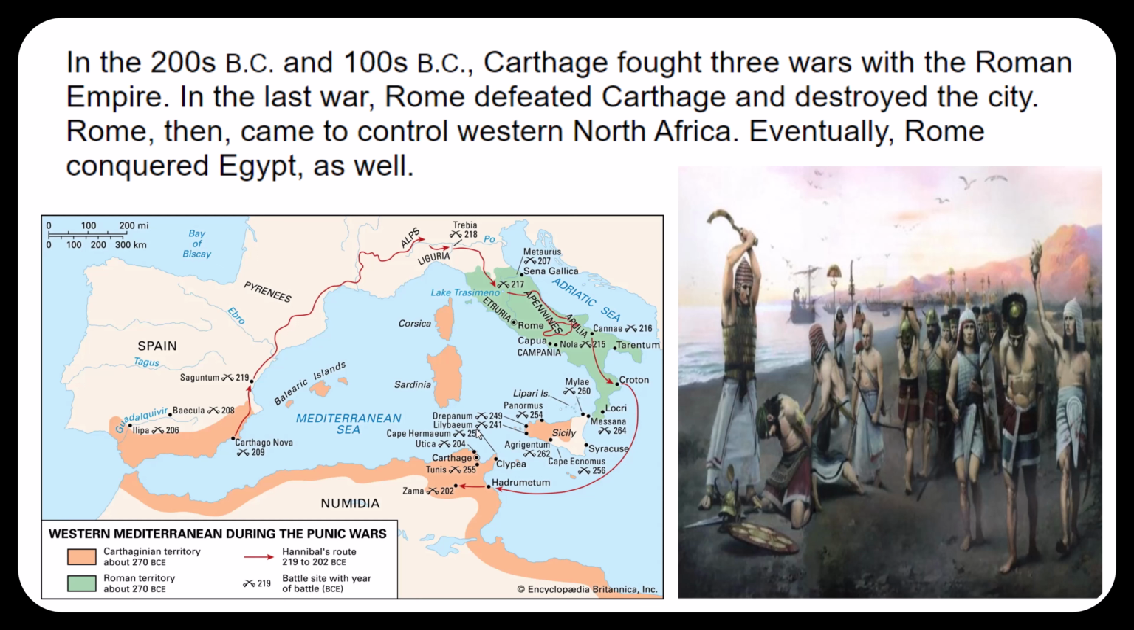Question number 3. In the 200s BC and 100s BC, which 2 powers fought a series of 3 wars? Carthage and the Roman Empire. Question 4. What happened in the last of the 3 wars between Carthage and the Roman Empire? Well, eventually Rome defeats Carthage and destroys the city. Question number 5. How did the Roman Empire continue to expand its empire at that time? Well, after it defeated Carthage, it then went on to control Western North Africa, and then it also went across and conquered Egypt as well.